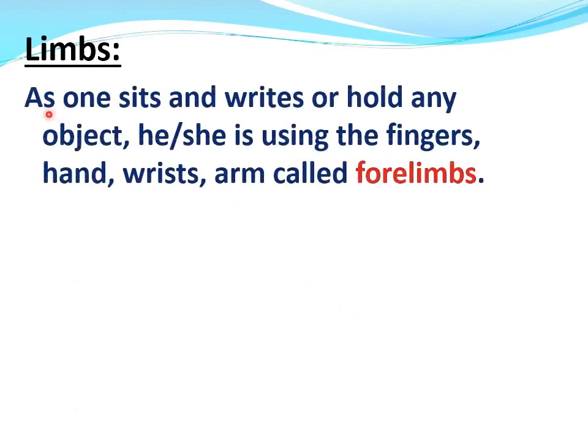Now, limbs. As one sits and writes or holds any object, he or she is using the fingers, hand, wrist, arm called forelimbs to write or to hold any object.